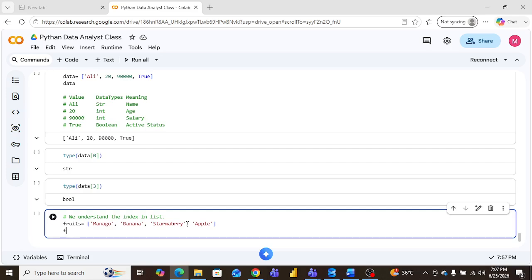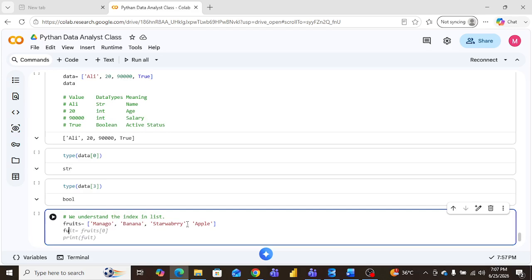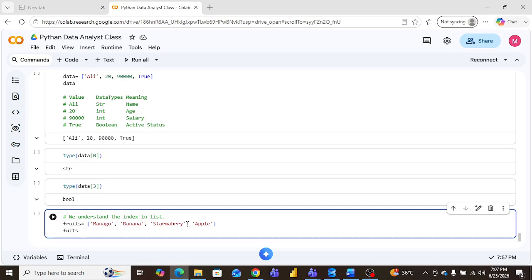So we have created this fruits list. Okay.